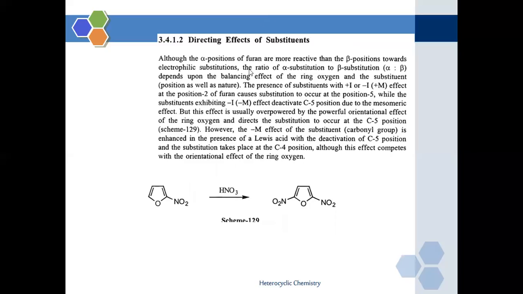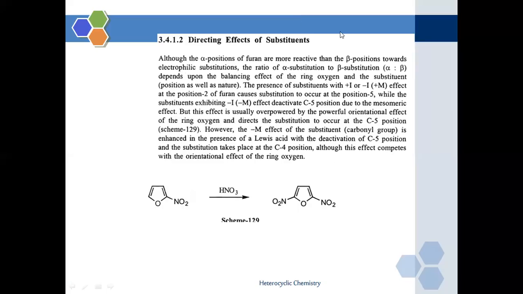Now, the directing effect of the substituents. We know some of the functional groups, some of the substituents, are directing substituents: ortho-directing, meta-directing, para-directing. These types of substituents we discussed last semester in the topic of the benzene molecule. Now, if these directing substituents are attacking the furan molecule, although the alpha positions of the furan are more reactive than the beta position. Till now we have discussed that the alpha positions of furan are more reactive than the beta position towards which type of substitution?